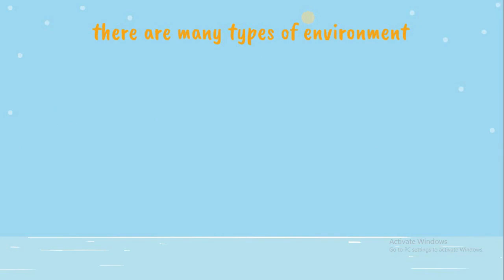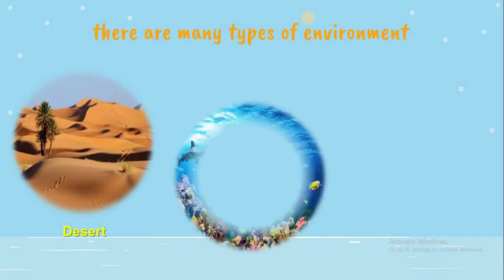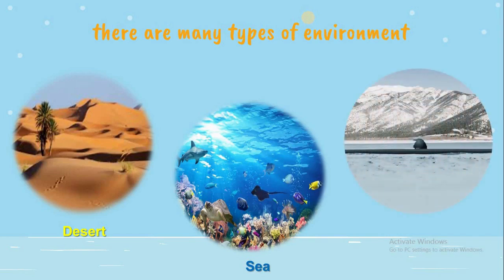There are many types of environment. What is this type? Yes, deserts. And in this environment, we can see some living organisms, and we explain how living organisms adapt in this environment. Another environment, yes, sea. And another environment, the Antarctic region, a very cold area.